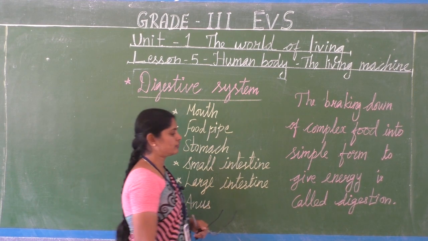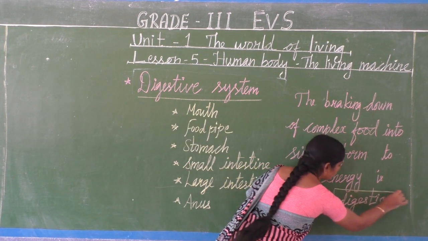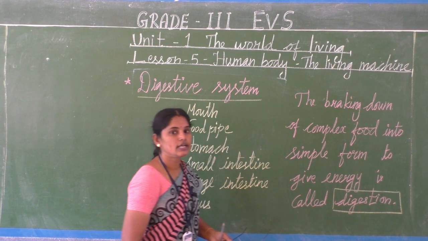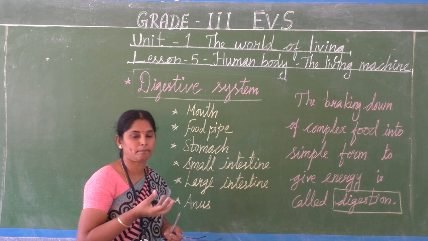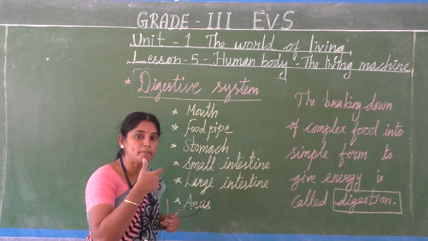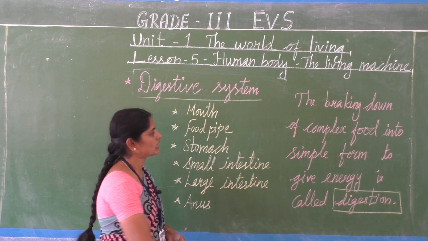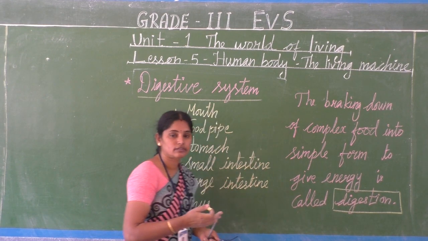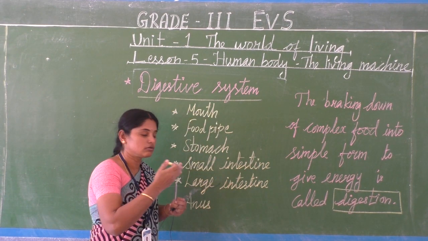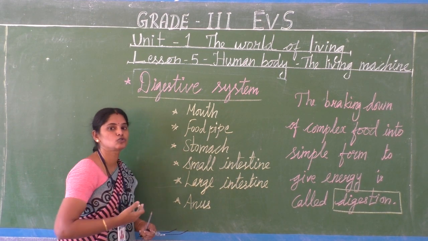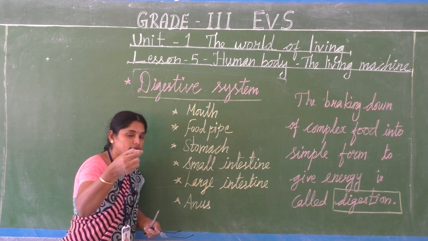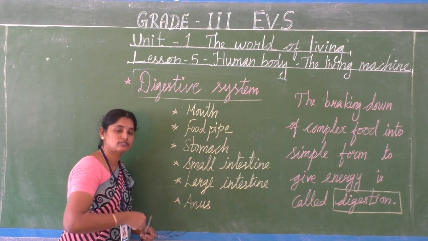If you go for the definition of digestion, we are taking food as such, that means the hard part of our food, the complex parts, and breaking it down. Like the salivary glands, near the stomach also some glands are present, which secrete liquid to digest our food.